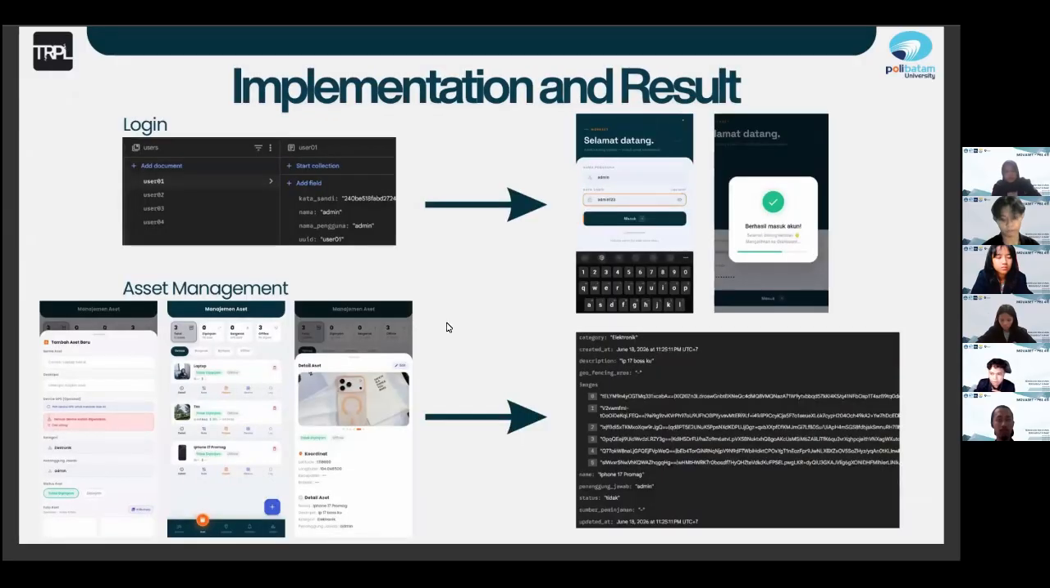Okay, this is our result of implementation. Firstly, we have the login, where users don't need to register a new account because we will generate the account for them. The second is asset management, where users can input the details of the asset that they want to track, and the data will be stored in our database.